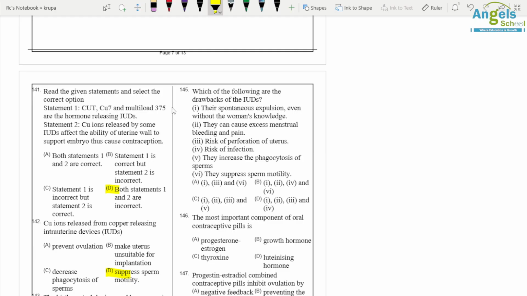They can cause excess menstrual bleeding and pain. Then risk of perforation of the uterus is high. Then risk of infection is also high. Okay, so here D option is correct.